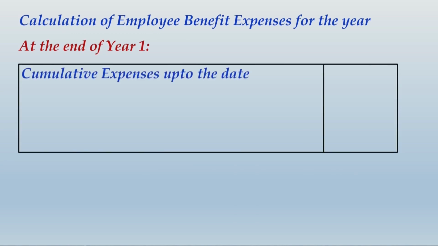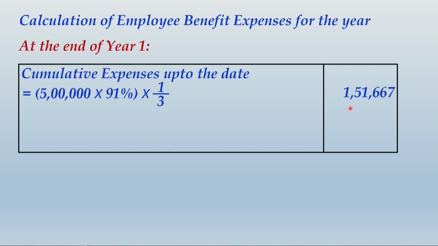So as I have already explained to you, your approach will be to first arrive at the cumulative expense up to the date. That will be 5 lakh into 91% into 1/3. That comes to 1,51,667. This amount is the cumulative expense by end of first year.